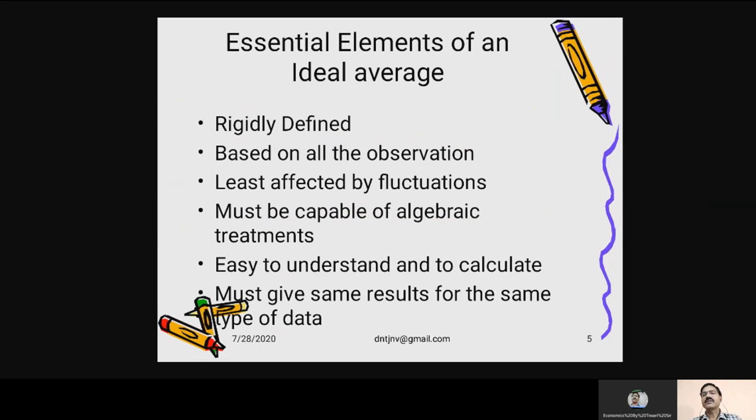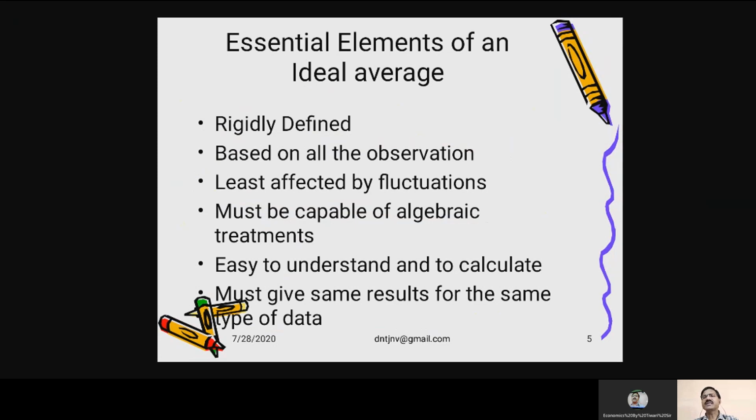Must be capable of algebraic treatment. Dear students, anything which cannot be proved either diagrammatically or mathematically cannot be used for algebraic or mathematical treatments. And such theories are also always considered as doubtful ones. No one can have full and perfect faith in such theories.